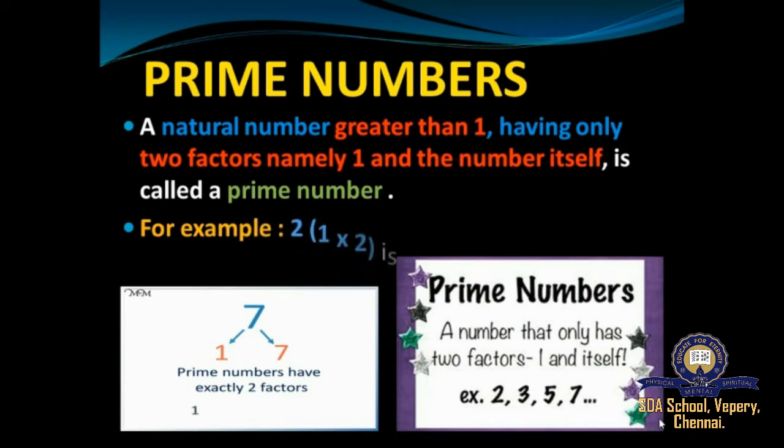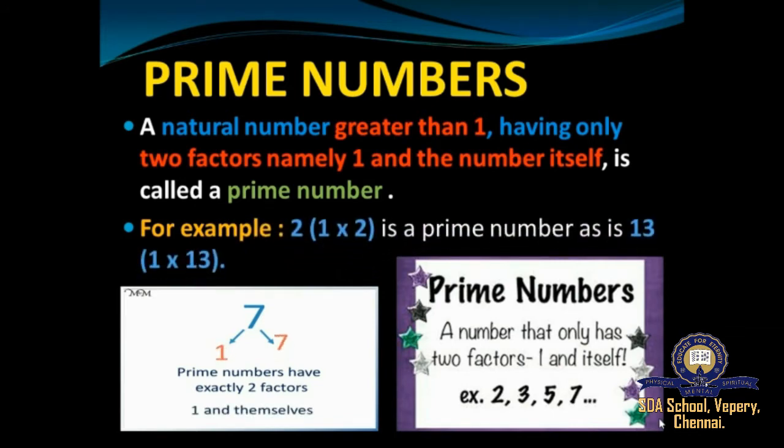For example, let us take 2. 2 has two factors, that is 1 and the number itself, 1 and 2. Likewise, 13 has 1 and 13. So such numbers are called prime numbers. A number that has two factors, that is 1 and itself, is called a prime number.